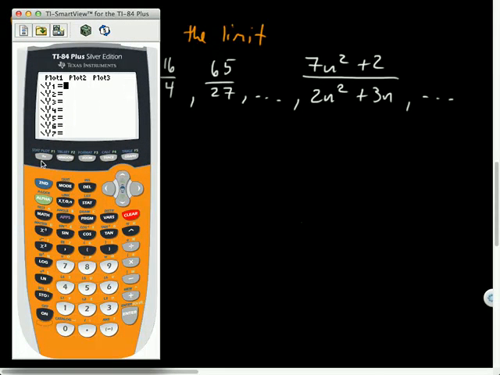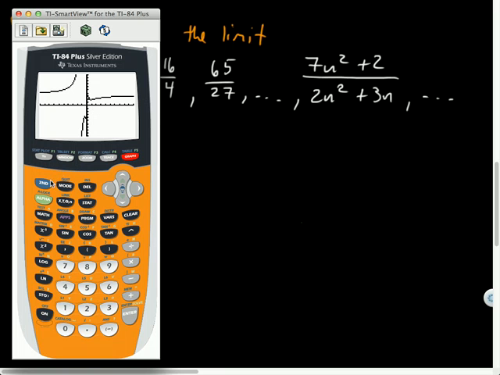So let's enter my equation. I'll do parentheses, then 7x squared, and I'm just doing this for the sake of convenience, plus 2, close parentheses, divide by 2x squared plus 3n, or 3x in this case, whichever. All right, so I've entered that in, and I can graph that if I want. As we said, there are weird polynomial jumps and jives. But we're claiming this is going to be asymptotic, approaching some number as n trails off to infinity.